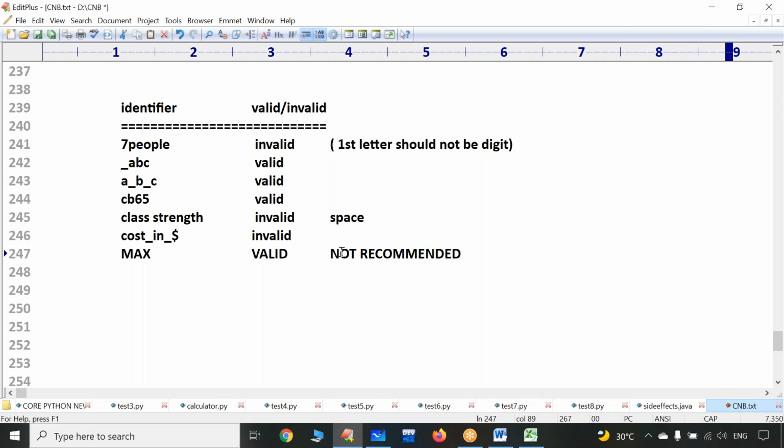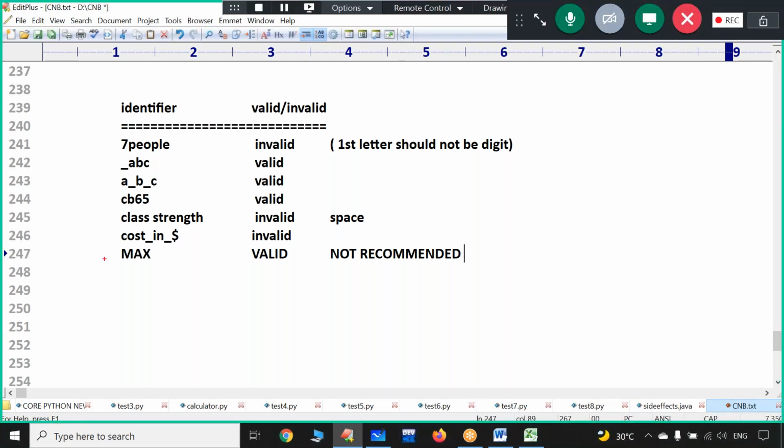Sir, why is it not recommended? Because while writing our C program, certain times we are supposed to create constants. Don't ask me what a constant is, at the time of programming I can make it very clear. For the constants, we will give names in capital letters.